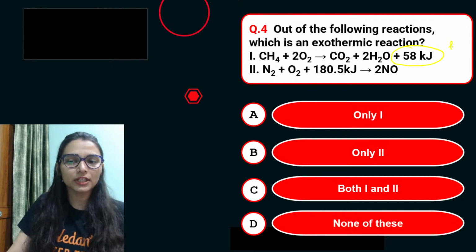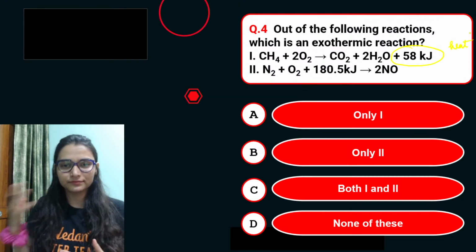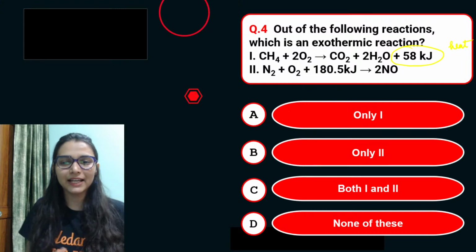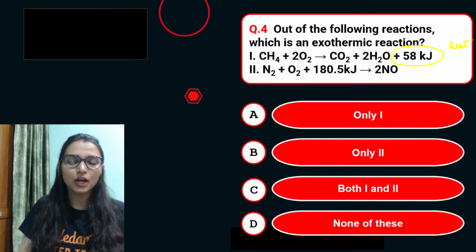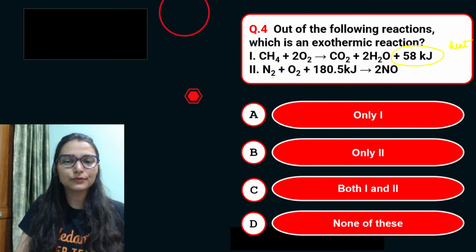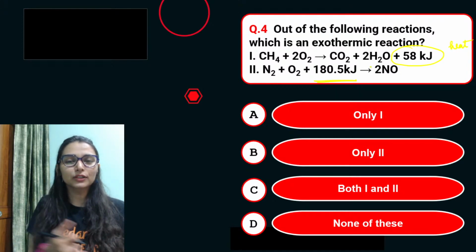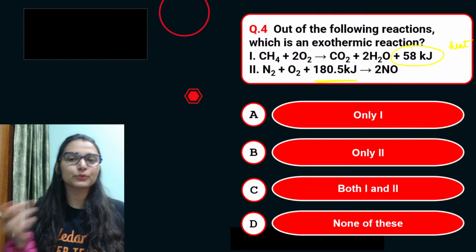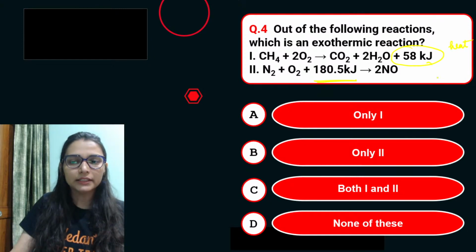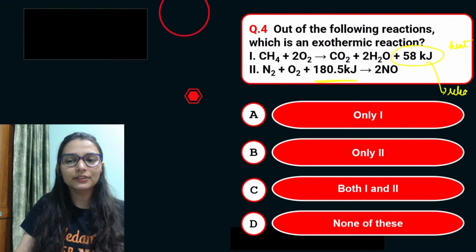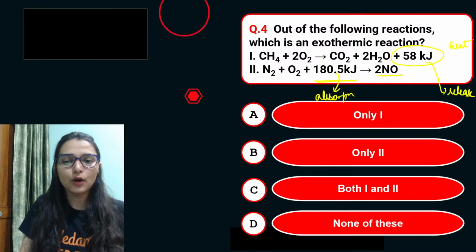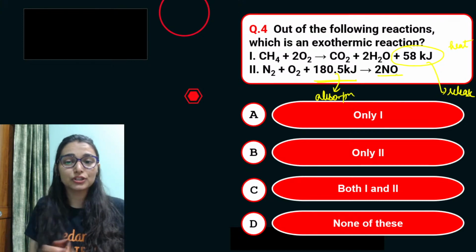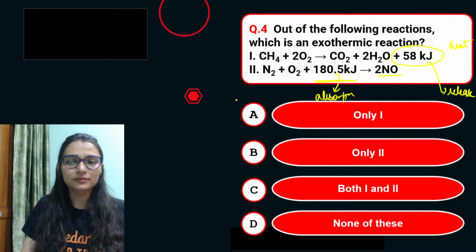This is energy, heat energy that is given off in the reaction, that is released in the reaction. Okay, and in the first one, nitrogen reacts with oxygen and plus 180.5 kilojoule, that is again heat energy that is absorbed during the reaction, है ना. यहाँ पर there is heat का release that we are showing, and in the second there is heat का absorption that we are showing. Okay, so बताओ आप, which of these is an exothermic reaction?